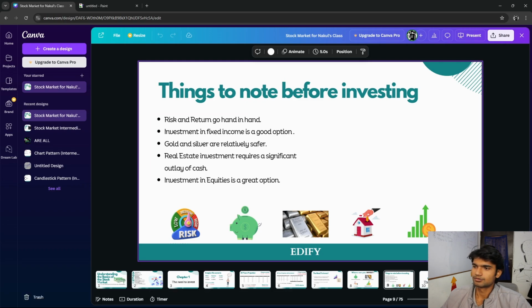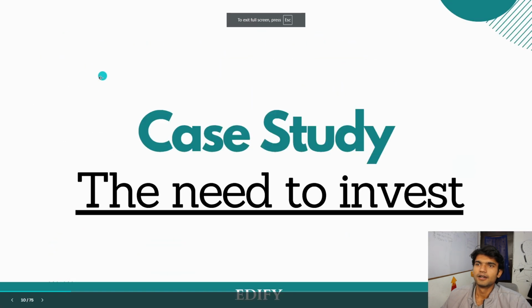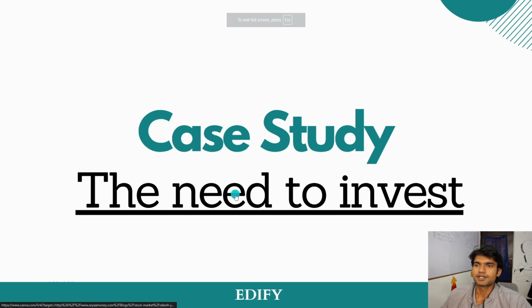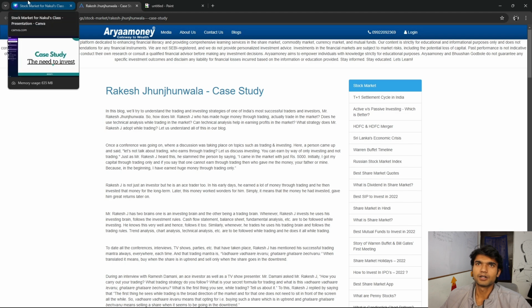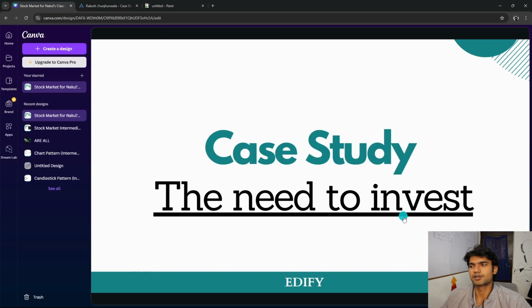So, case study. I do have a case study of an interesting person whose name is Mr. Rakesh Jhunjhunwala, the ace trader and ace investor. I'll share his case study in the description so that you can have a look at that. Please have a close look at this, because this is really good and about a really good investor.